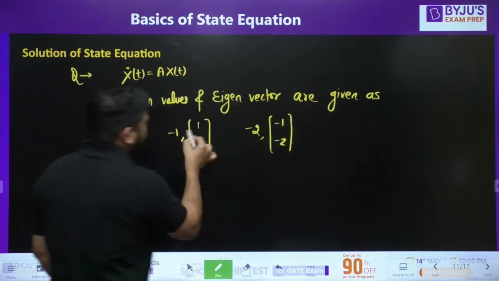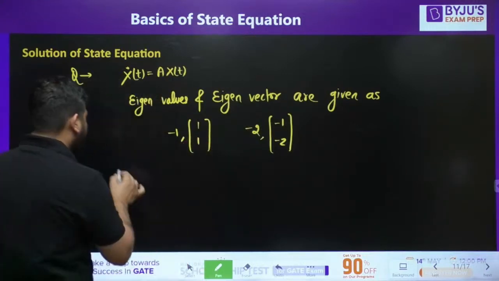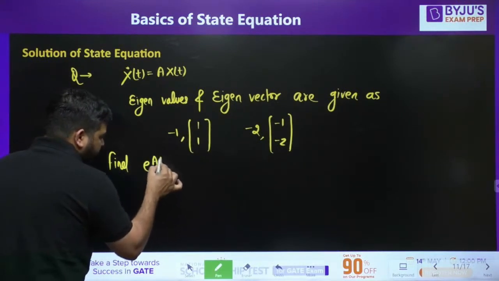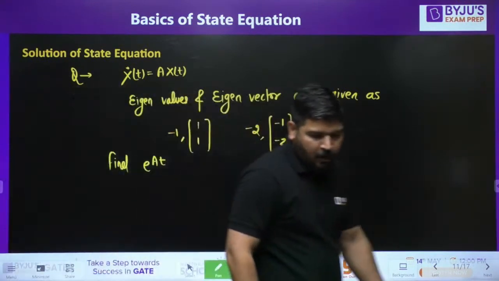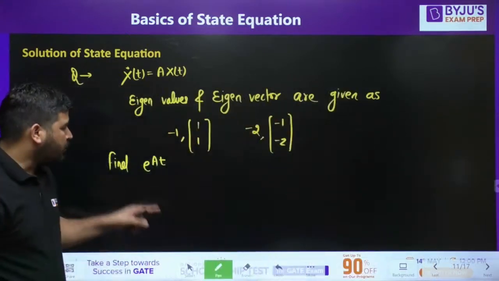Let's say these are the eigenvalues and eigenvectors. Find e to the power at. We need to find e to the power at. Now how to find e to the power at? It's a very good question. How to find e to the power at?